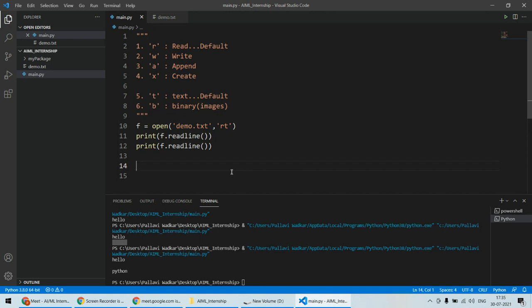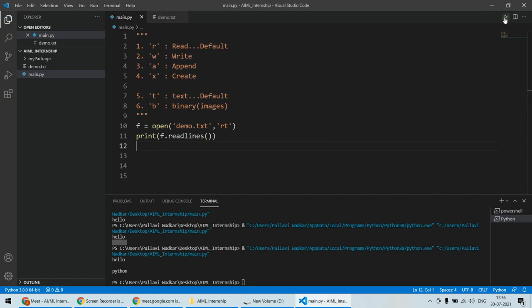Python also provides you one more function called readlines. So Python also provides you the readlines function. In this case, it will read all the lines at once in one single go, and it will create a list of all these lines.